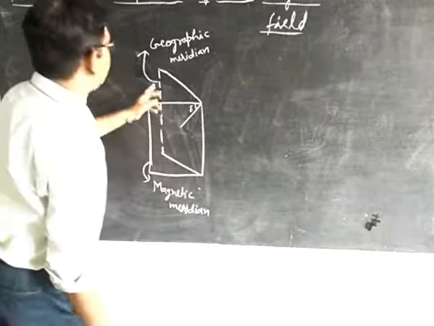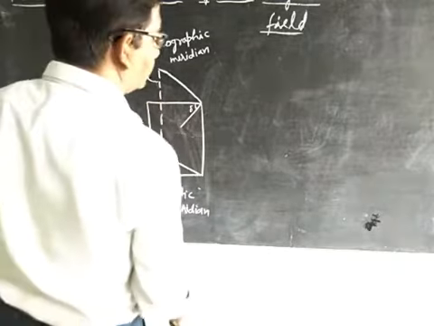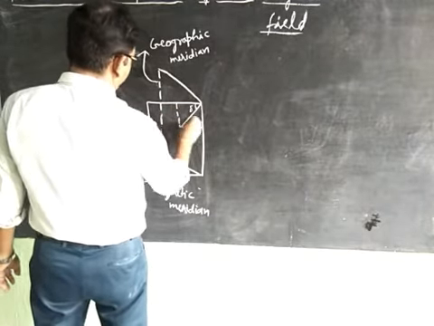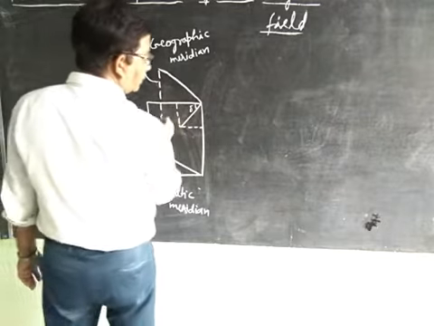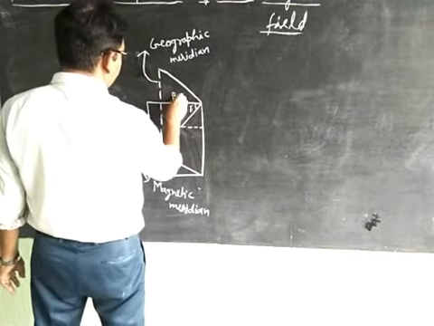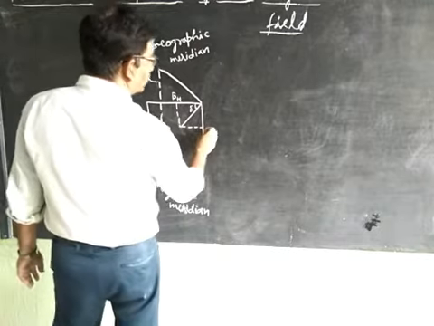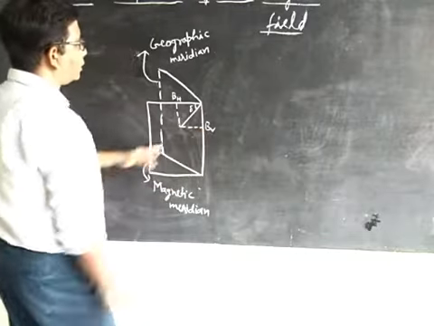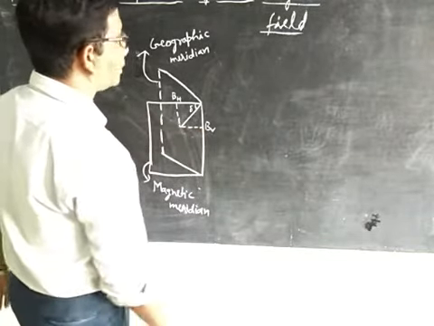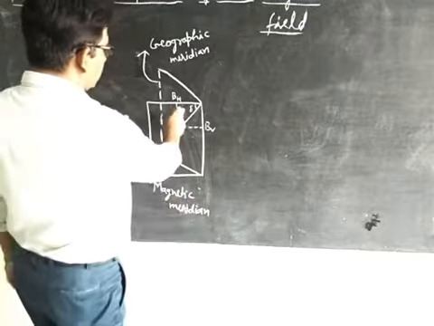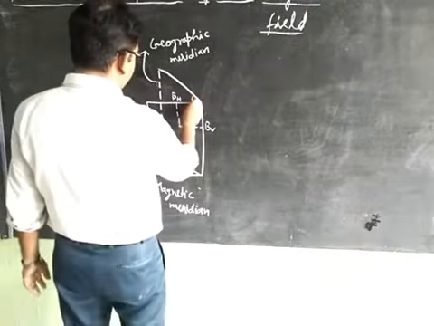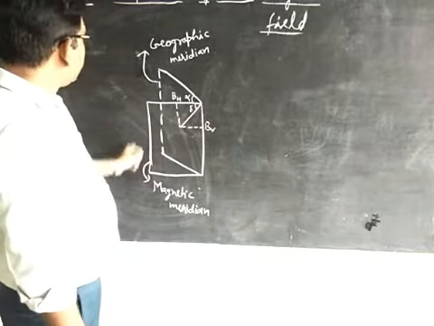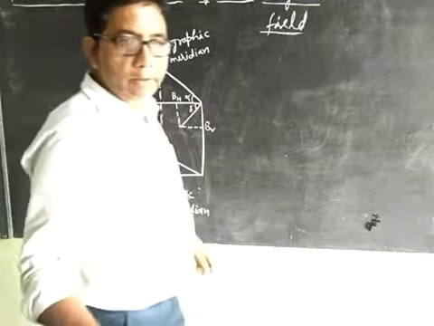This is the geographic meridian and this is the magnetic meridian. This is the horizontal component of the Earth, that is BH, and this is the vertical component of the Earth. This is the angle of D, and let this angle be alpha. This is the magnetic meridian and this is the geographic meridian.